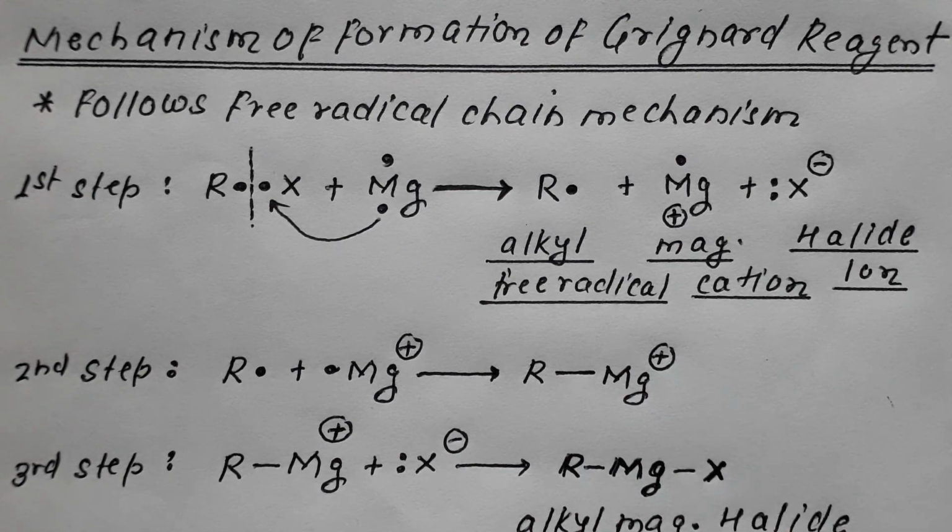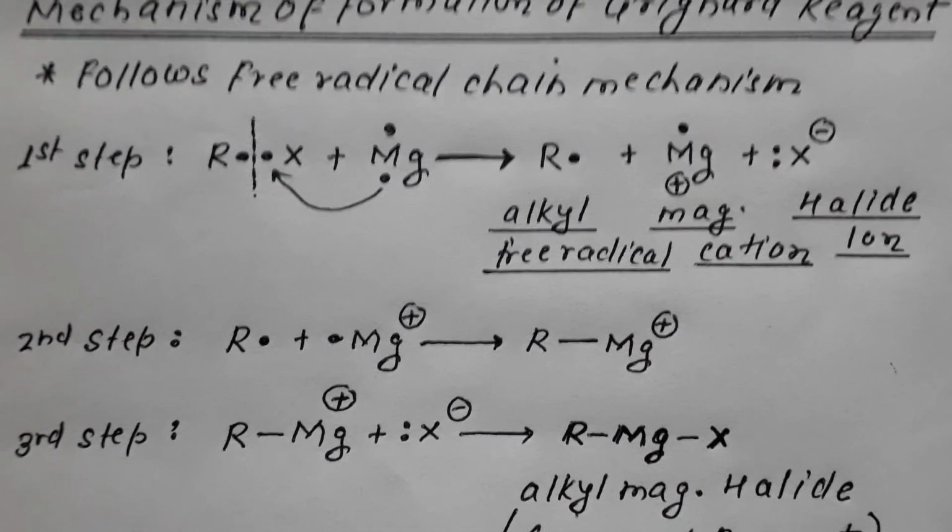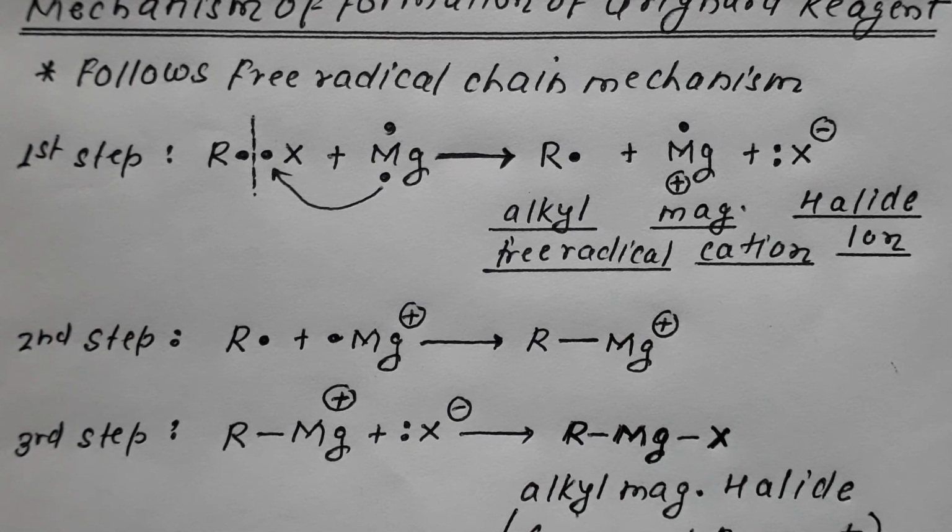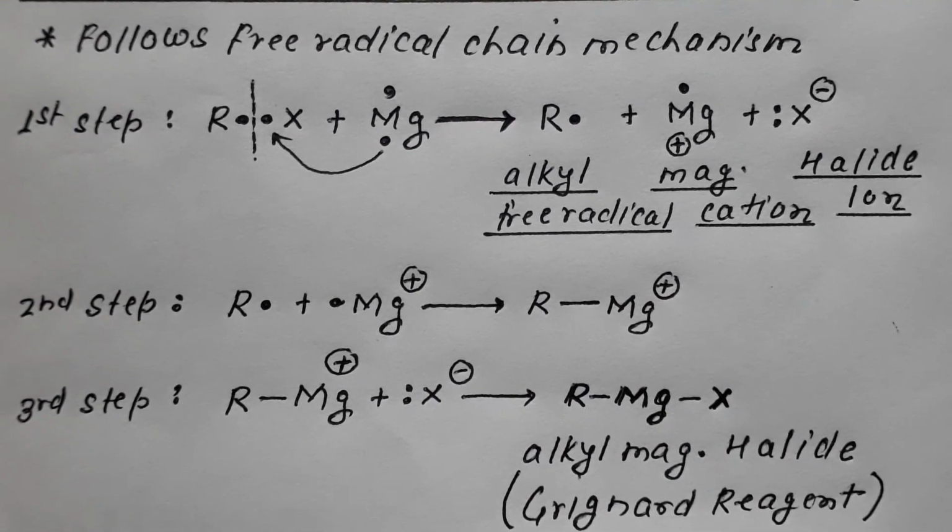Then in the third step, which is the final step, RMg+ formed in step number 2 will be attacked by the halide ion.